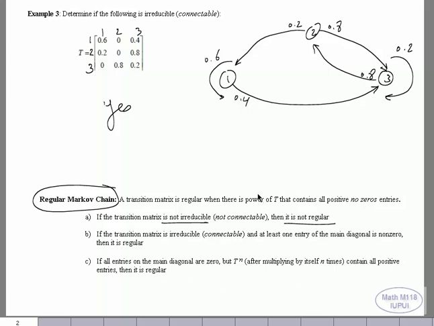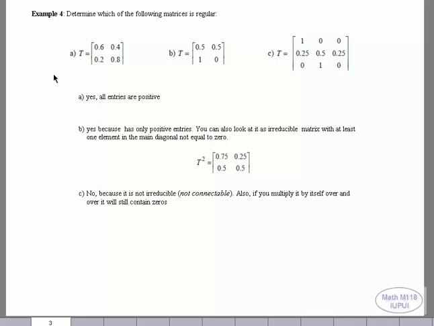Let's check more examples about it. Here are 3 matrices. The first one is all positive, no zero diagonally. I can tell from looking at it that it is all connectable. It is connectable and it is regular because no zeros, not all the diagonal elements equal to 0, and it is definitely connectable.